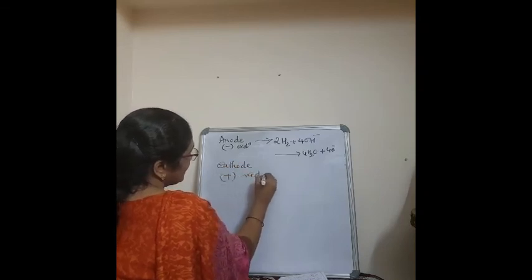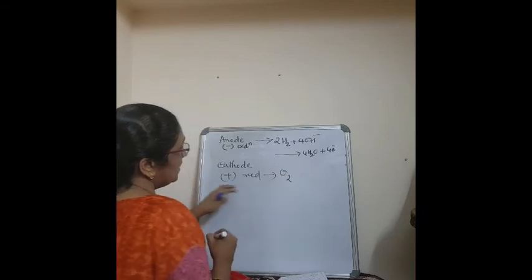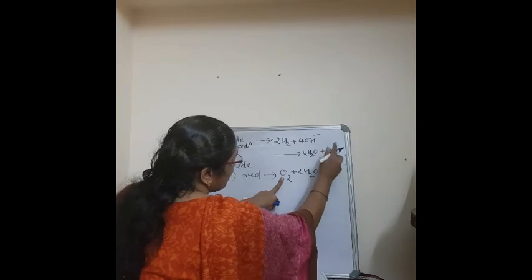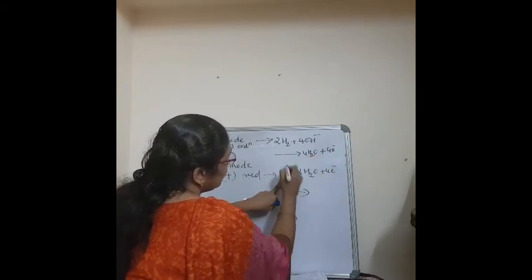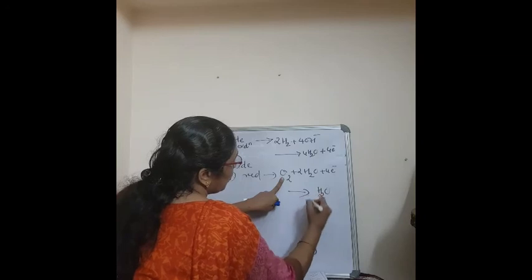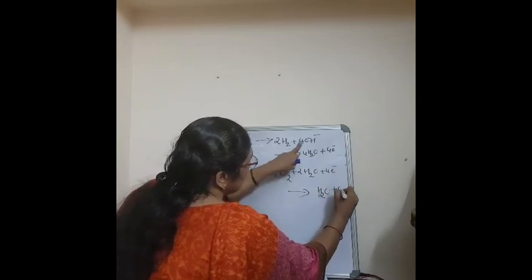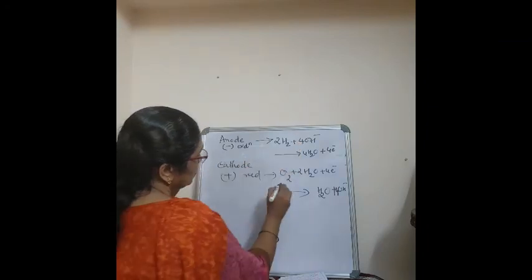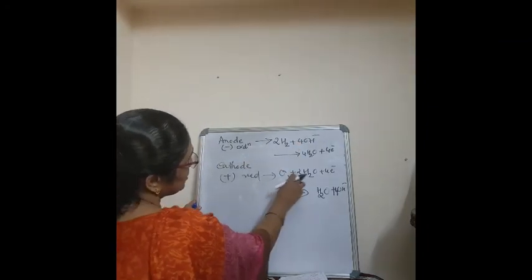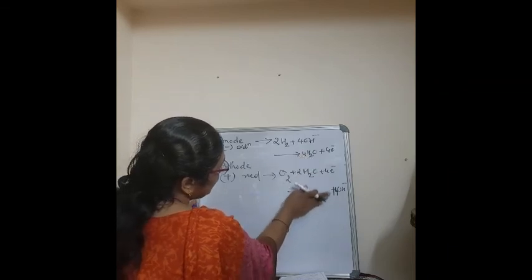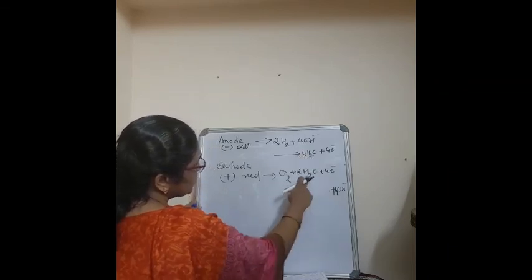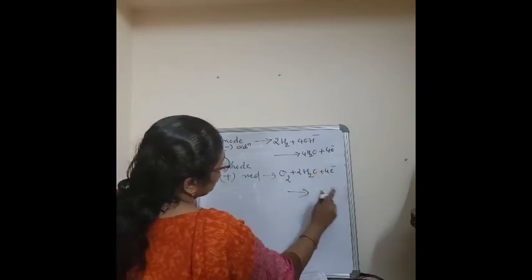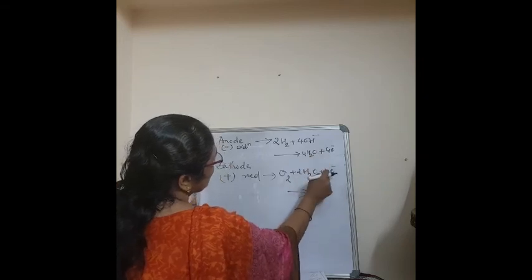Now the cathode, that is positive. Reduction happens there. That is oxygen. So oxygen plus 2H2O plus 4 electrons gives 4OH minus. That's all. 4OH minus is there because there are 4 electrons on both sides.